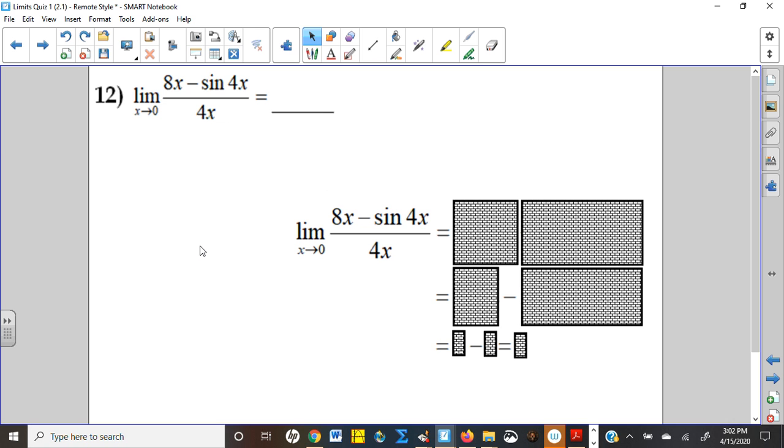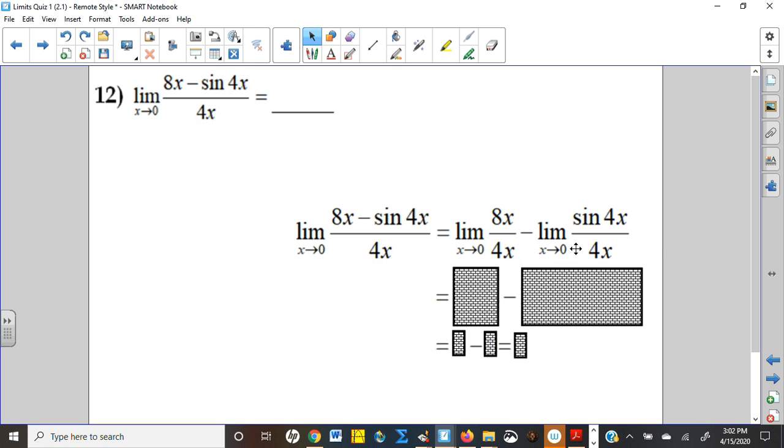Finally, number 12, this is the one that people struggle with the most, and it really wasn't as much the answer, because a lot of you guys got the right answer, but your work didn't make sense. The first thing I want to do is split the fraction. When I split the fraction, I can do the fraction first and then split the limit, or I can split the limit with the fraction all at once. But what a ton of you guys didn't do is split the limit. And so when you turned sine of 4x, this is what your work would have looked like if you had done it the way I'm describing it.